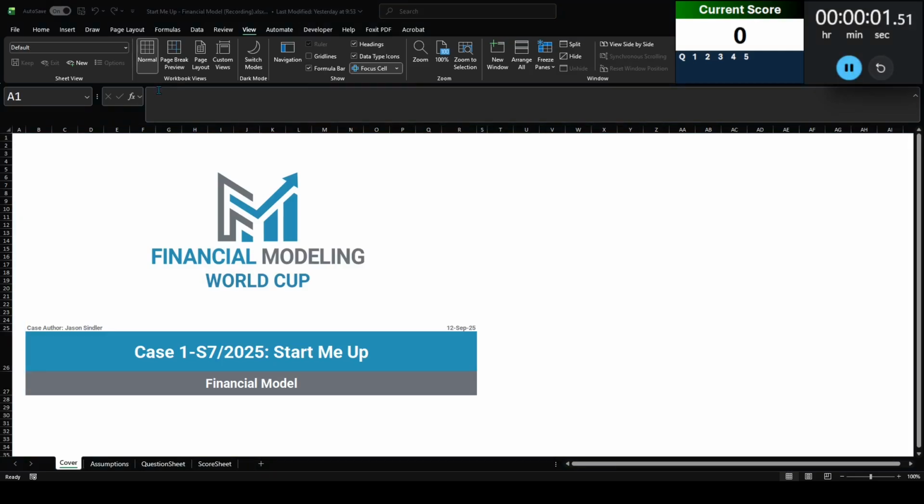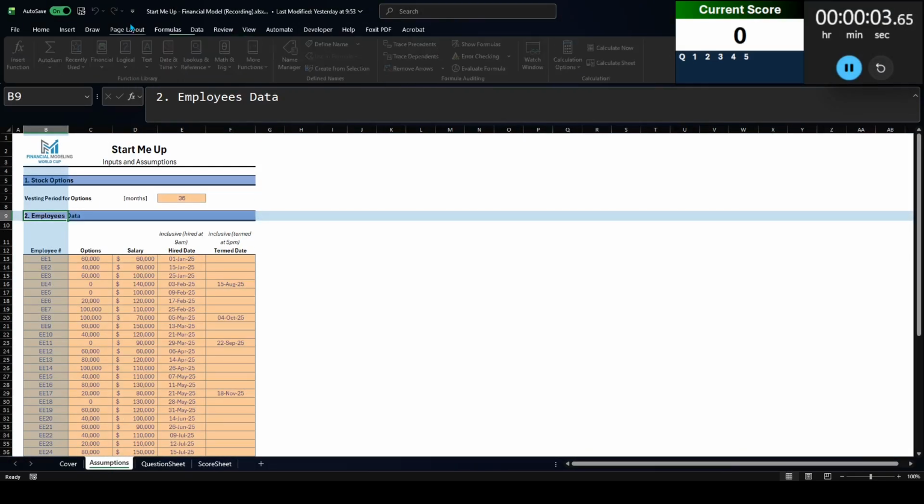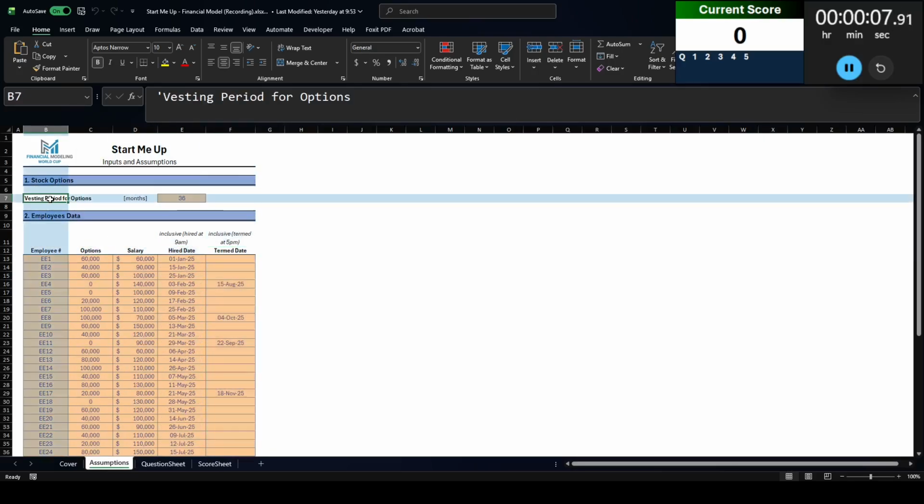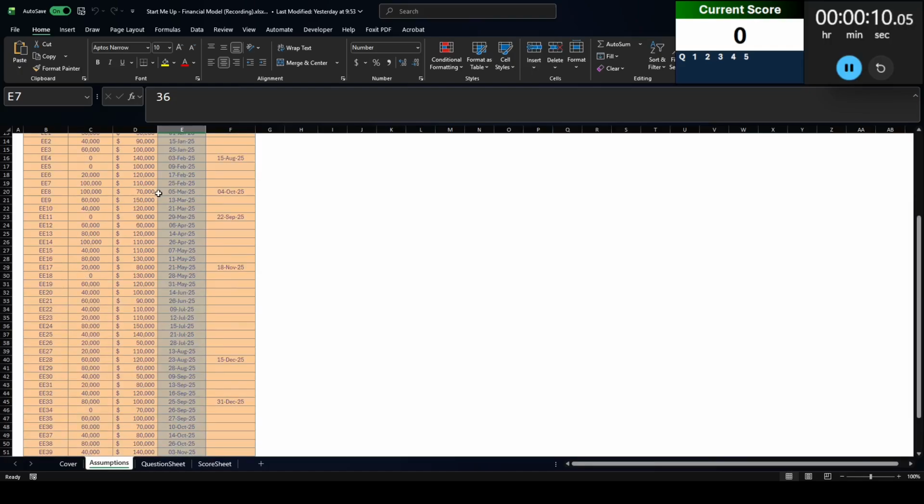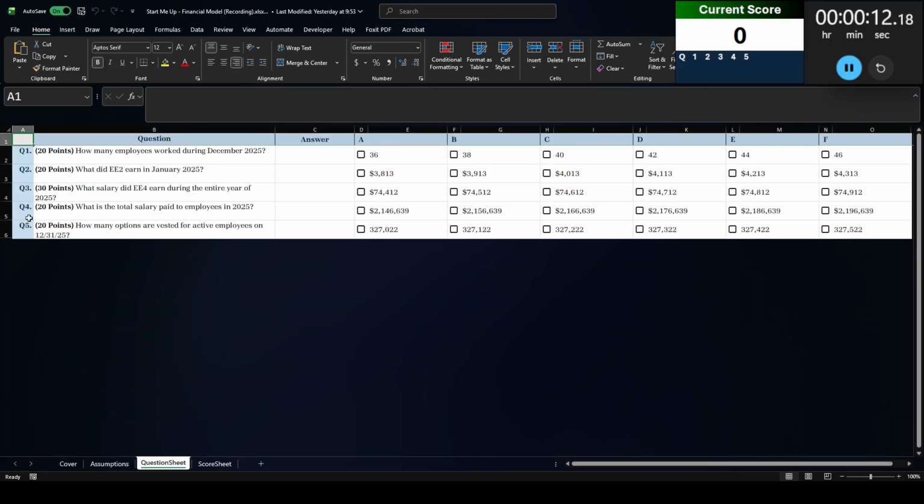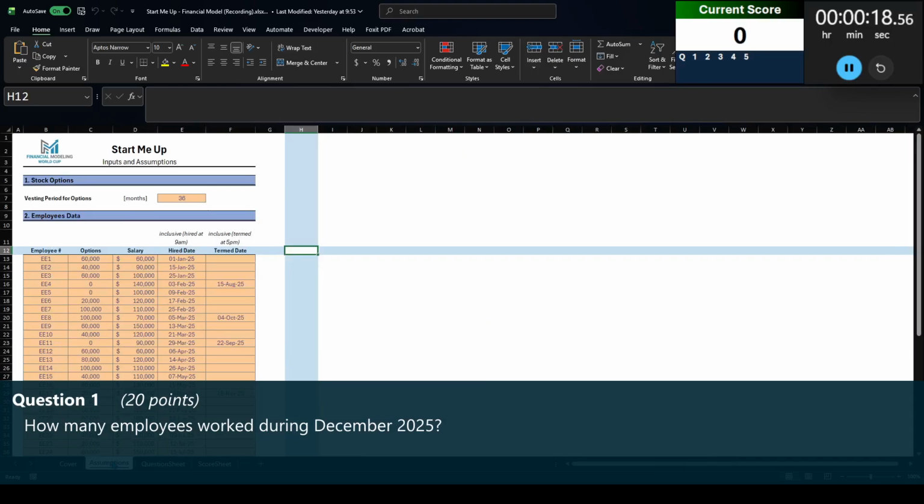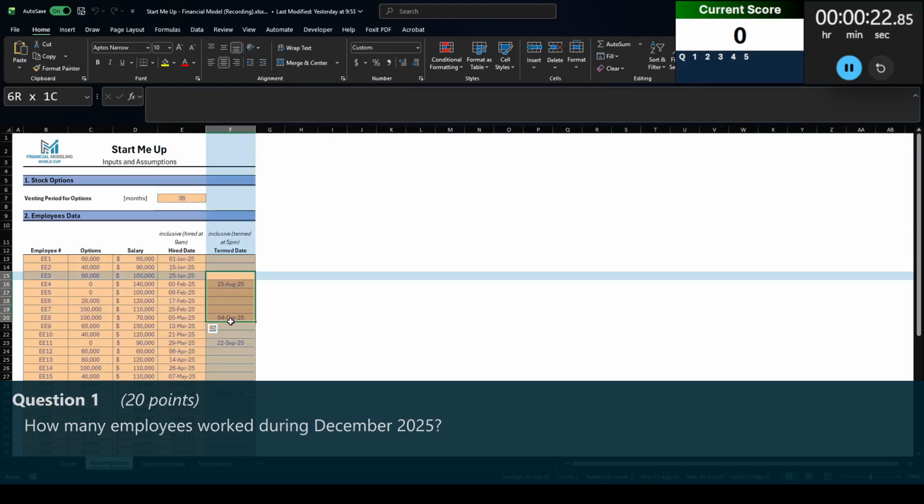All right, so let's see here. This is the information that we have. We have employee number, option, salary, hire date, and termed date. We have the vesting option period for options, no other information there. Let's see what the first question is. Question 1. How many employees worked during December 2025?